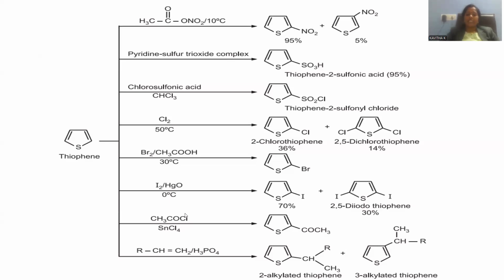Acylation is carried out by acetyl chloride in the presence of stannic chloride, able to generate the acetyl carbocation at the position number 2. I'm going to treat this with an alkene in the presence of phosphoric acid, that is able to alkylate the substance at the position 2, giving rise to 2-alkylated thiophene. But there is a 3-alkylation, but it is negligible.